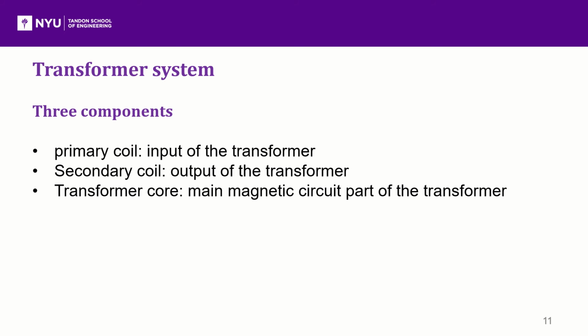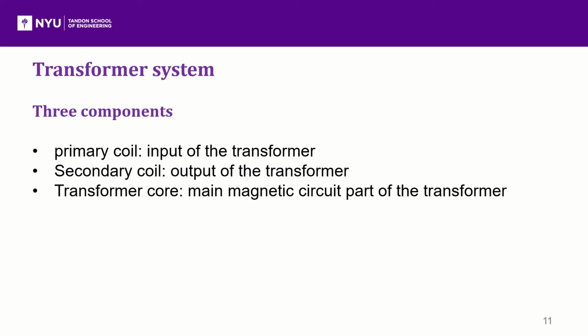As a subsystem, the transformer can be divided into three components, which are primary coil, secondary coil, and transformer core. The primary coil is the input of the transformer. It is usually connected to the power supply. The primary coil gets the energy from the power source and transmits energy to the secondary coil in the electromagnetic induction manner.